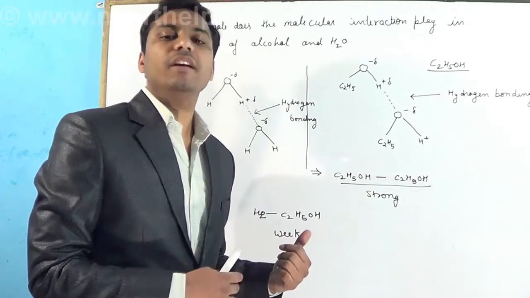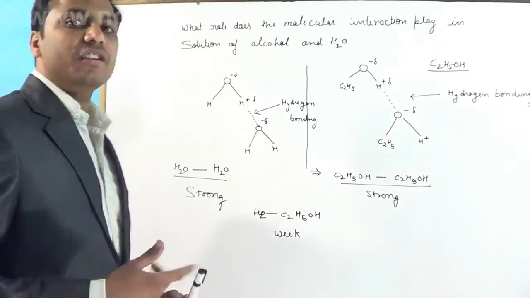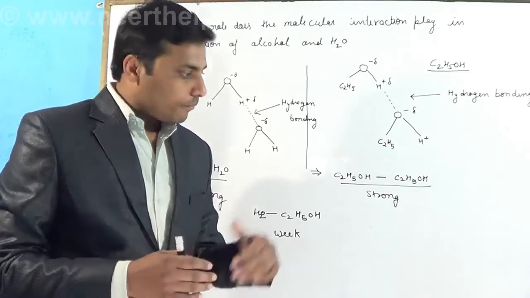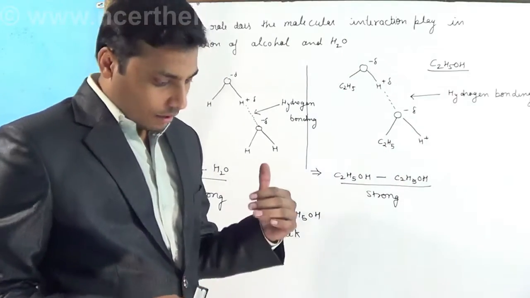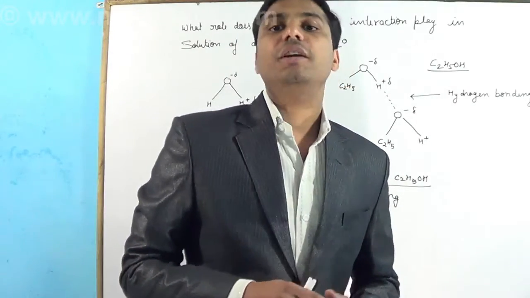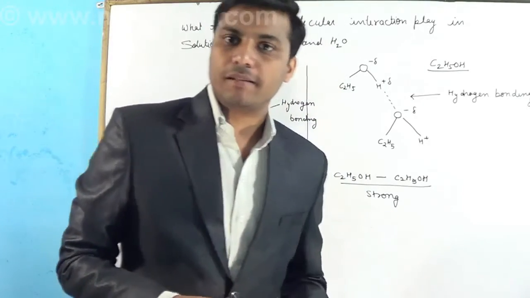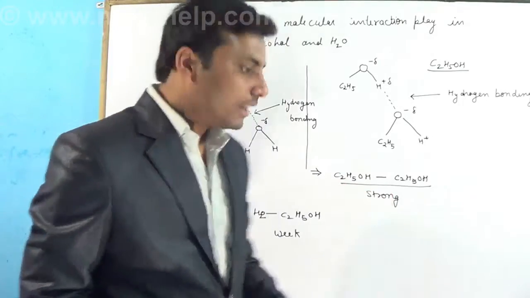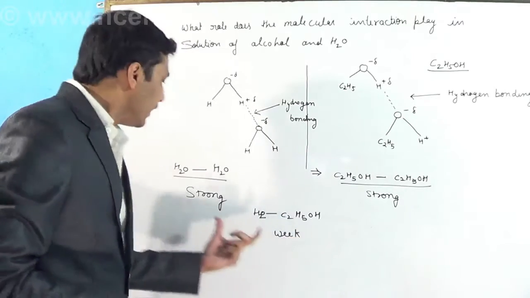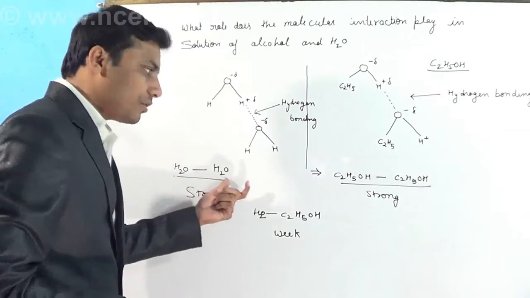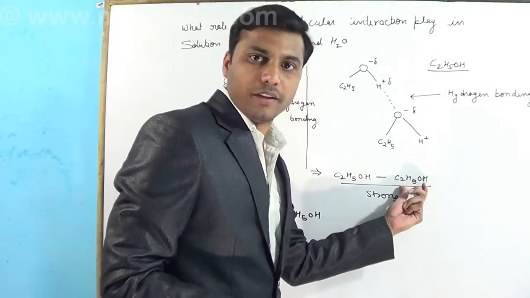from the ideal behavior. So we can say the solution of alcohol and H2O will show positive deviation from the ideal behavior. When two liquids show positive deviation in a solution, that means their vapor pressure will go up. That means the vapor pressure of this solution will be more than the vapor pressure of H2O and the vapor pressure of C2H5OH.